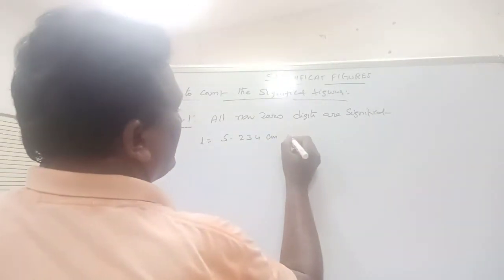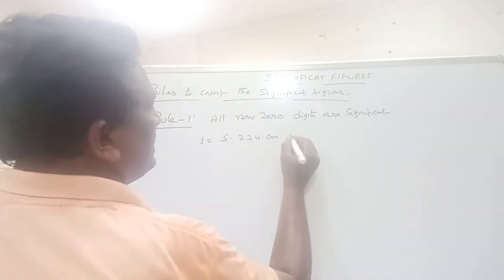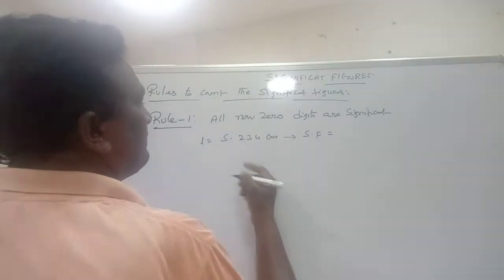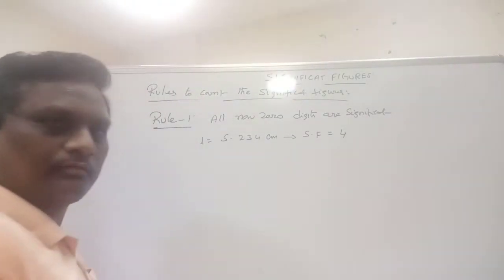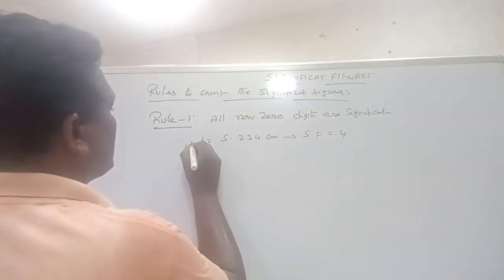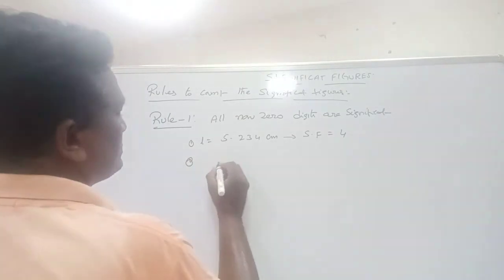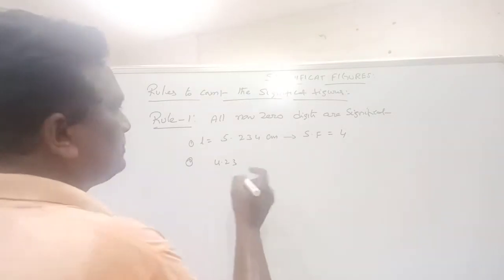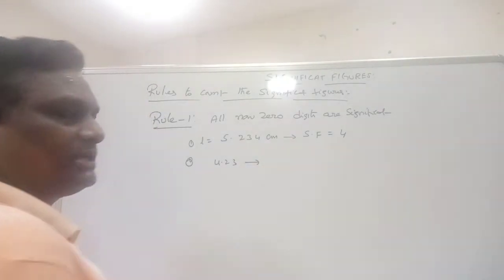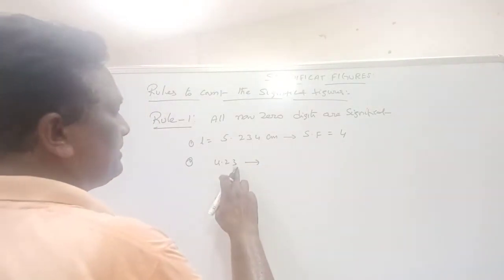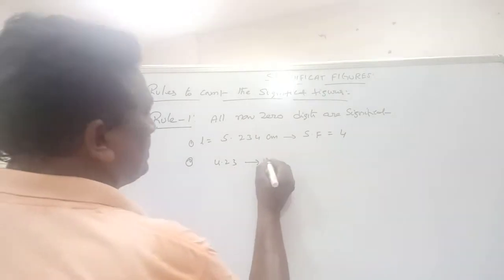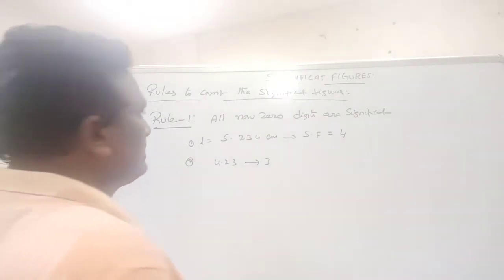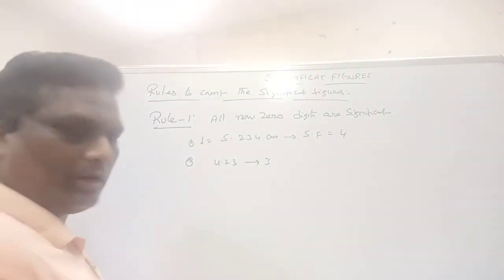So significant figures in this given value is 4. One more example: 4.23. In 4.23, number of significant figures are 1, 2, 3, total 3. All non-zero digits are significant. That is rule number 1.